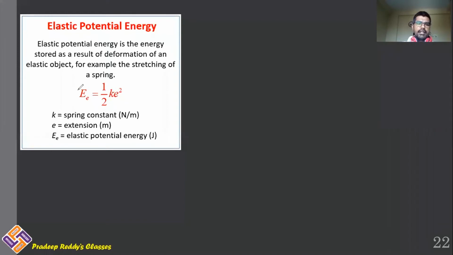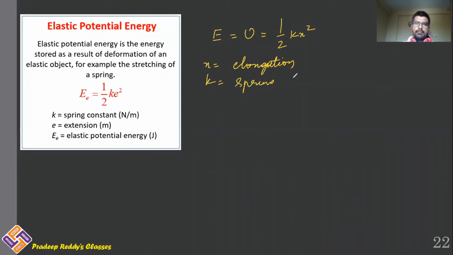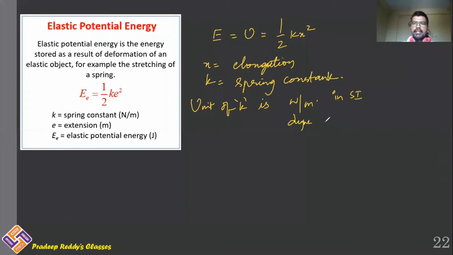So we derived the equation for elastic potential energy: U is equal to half k x square, where x is equal to elongation and k is equal to spring constant. Unit of spring constant is Newton per meter in SI system, dyne per centimeter in CGS system.